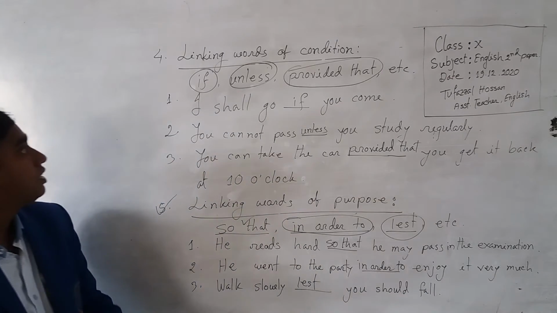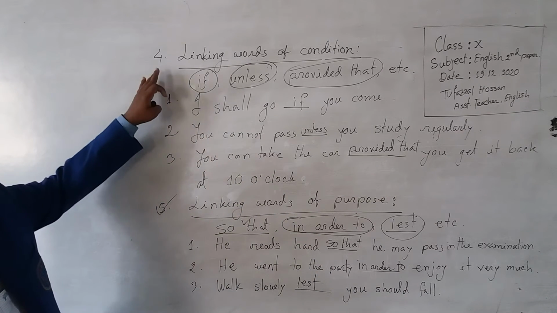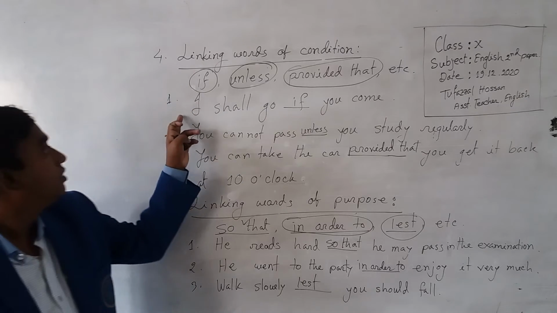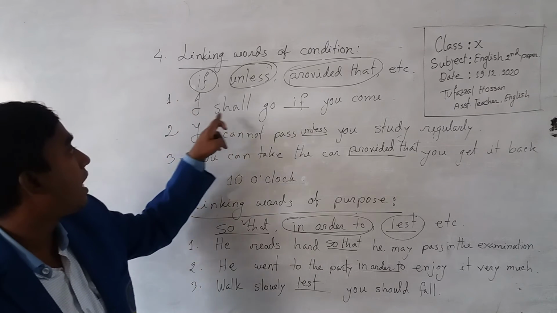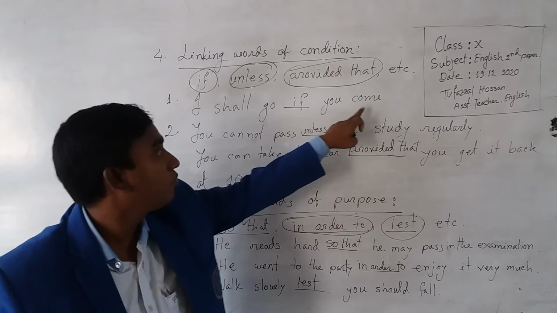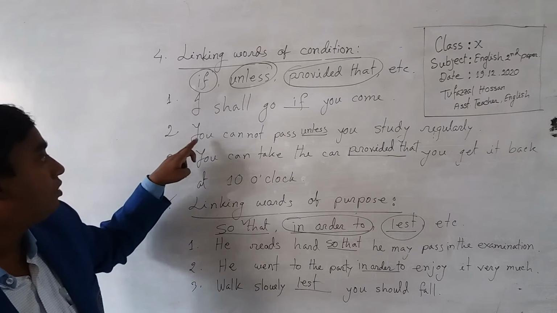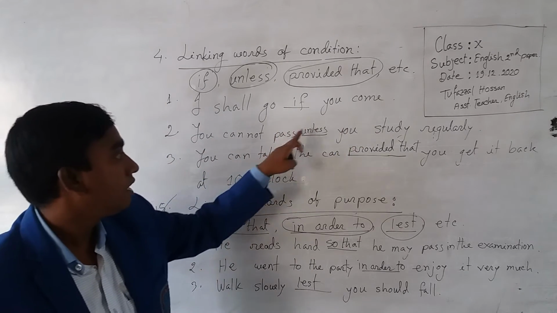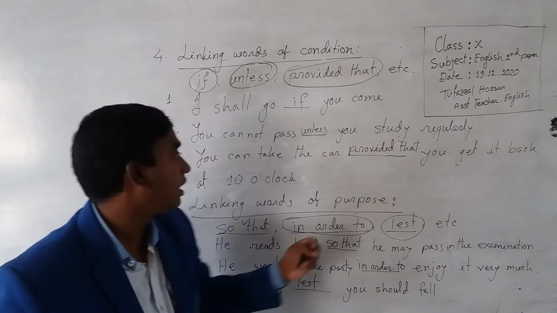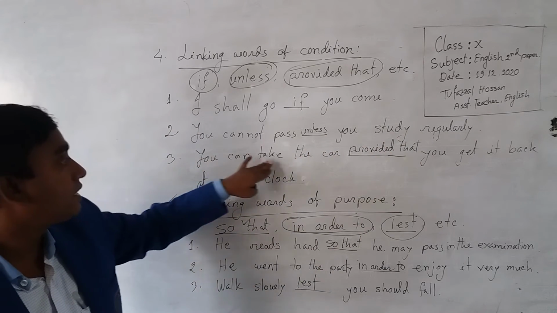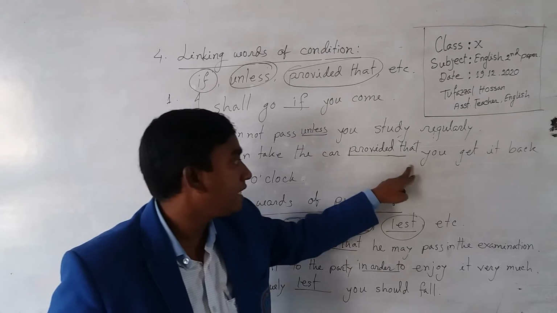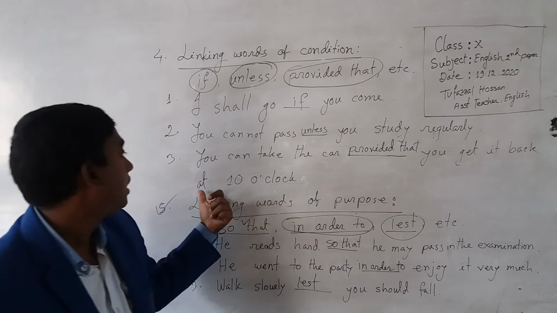Dear students, example 4 now. Number 1 sentence, I shall go if you come. Number 2, you cannot pass unless you study regularly. You can take the car provided that you get it back at 10 o'clock.